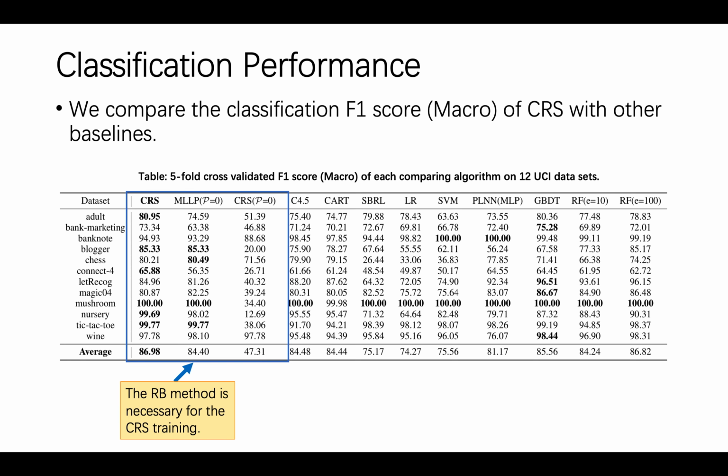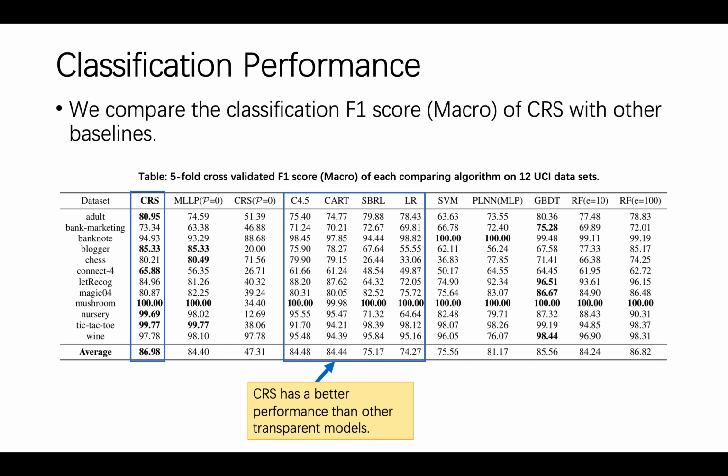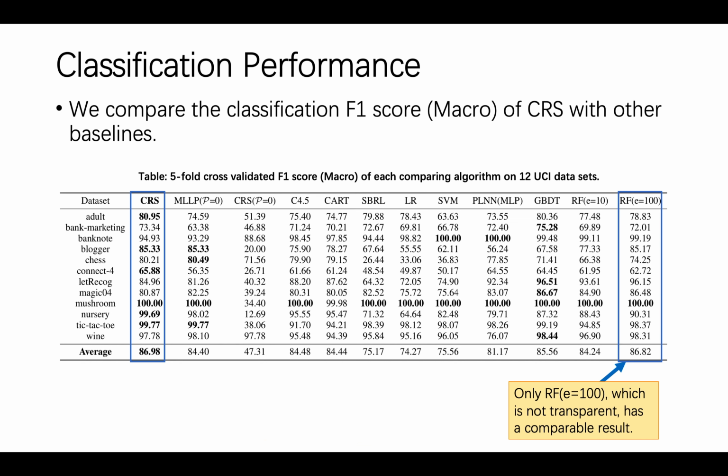First, we can observe that the RB method is necessary for the CIS training. CIS trained without RB method performs poorly and acts quite differently from its corresponding MLLP. CIS not only has a better performance than other transparent models, but also outperforms all the complex models. Only the random forest with 100 estimators, which is not transparent anymore, has a comparable result.